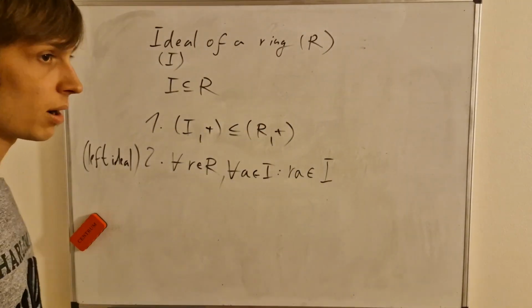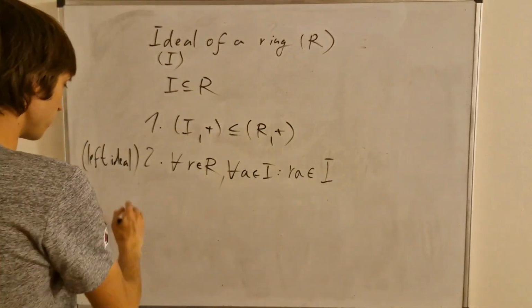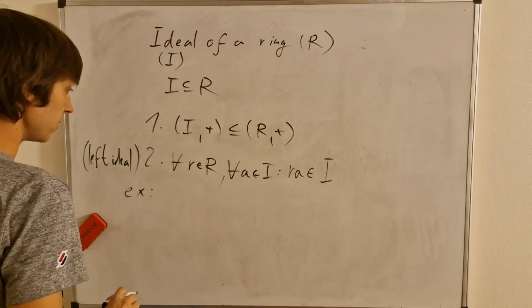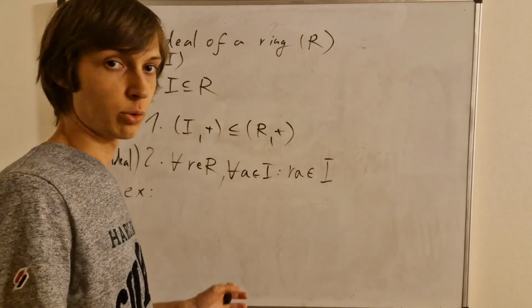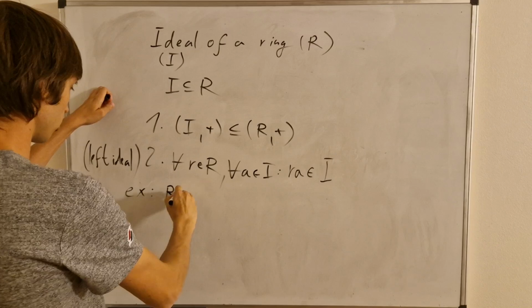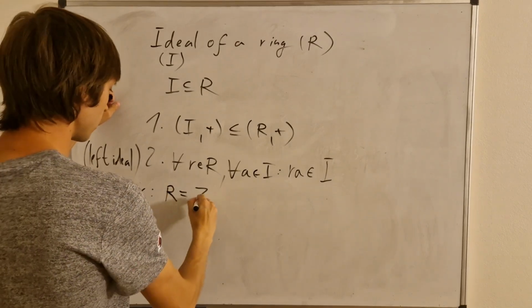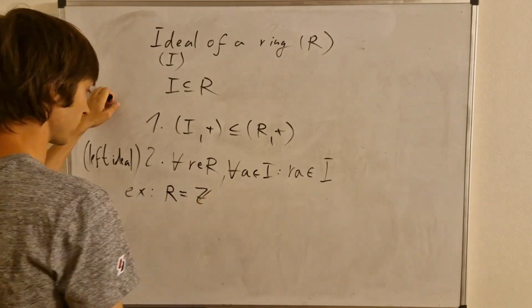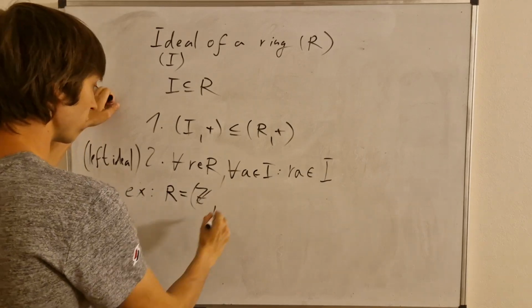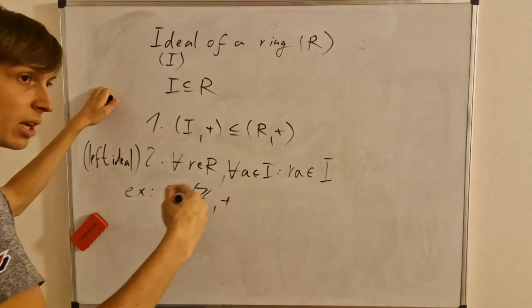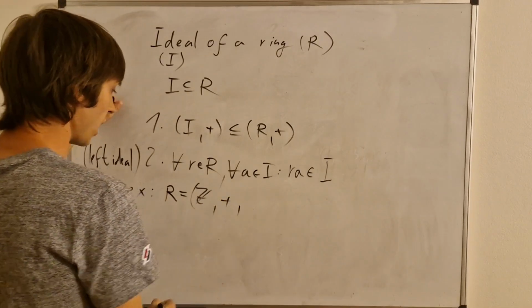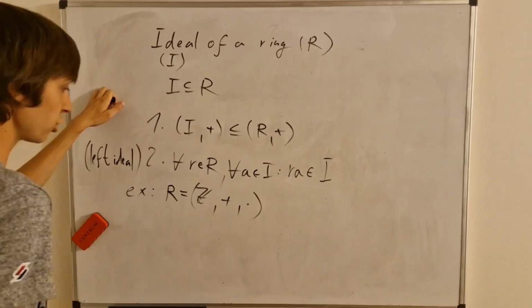So let's talk about an example. Let's first of all take a ring. An example ring would be the integers with addition, where we have the identity 0, and with multiplication.